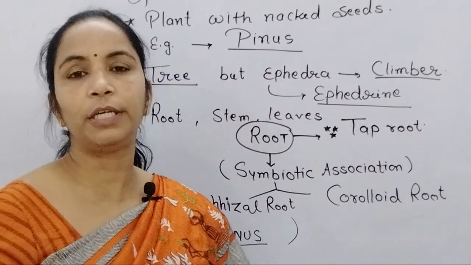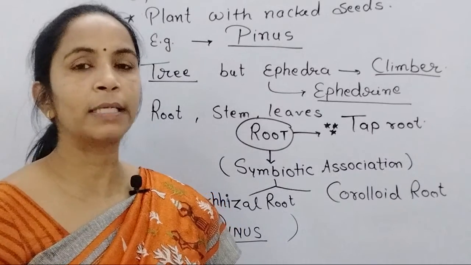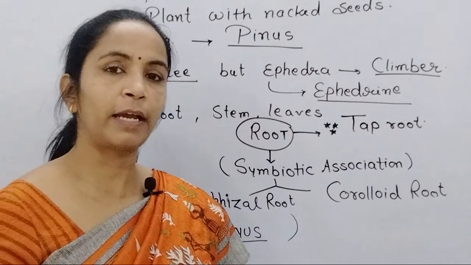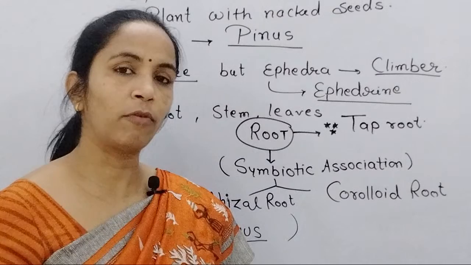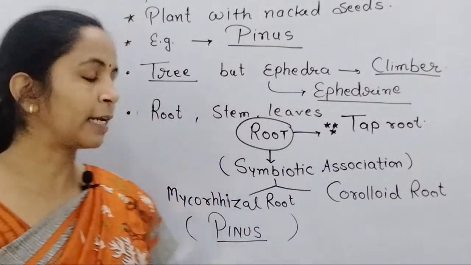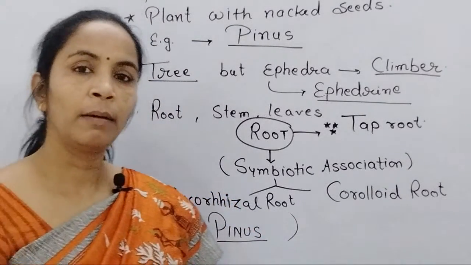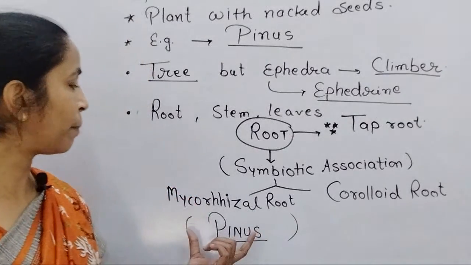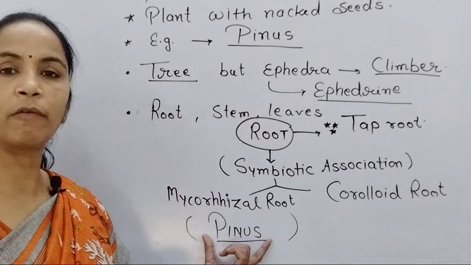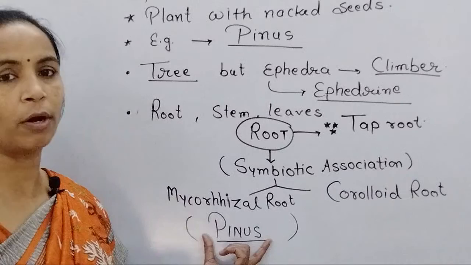Regarding this mycorrhizal root, on page number 186 of NCERT Plant Physiology, where we study the apoplast and symplast pathway for water transport and water absorption, in that section at the beginning, the importance of mycorrhiza is provided for pinus.